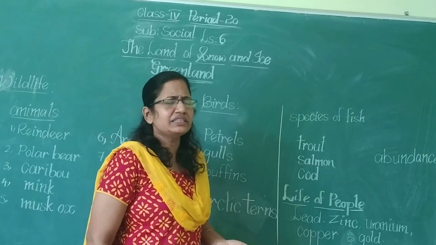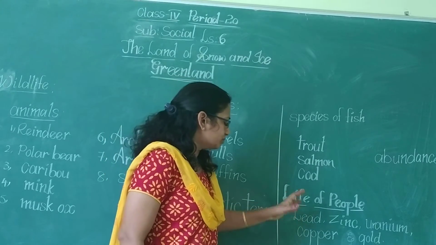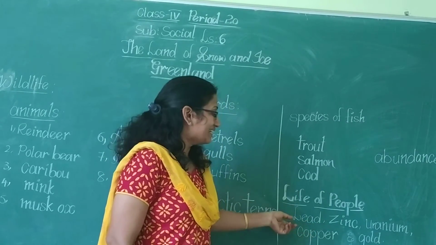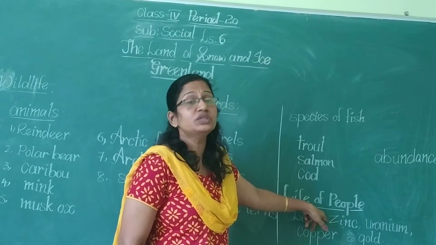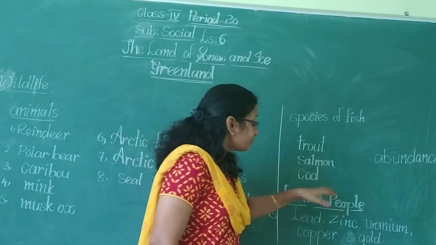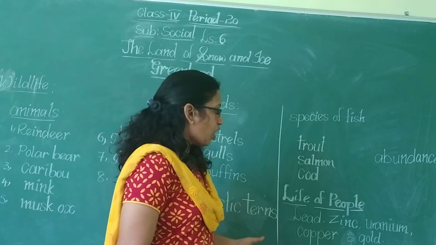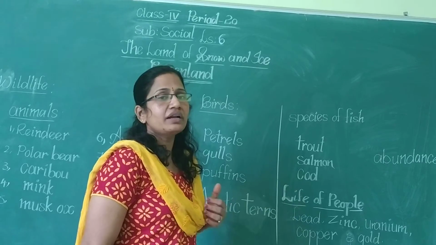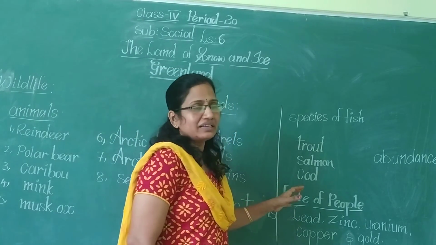These two minerals are available in abundance, that means in plenty, in more quantity. Apart from these two, we can also get uranium, copper and gold. So these are also available in Greenland.